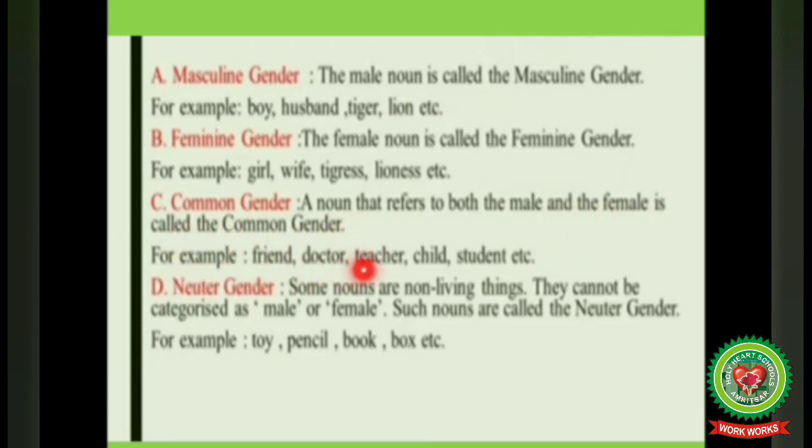For example, friend, doctor, teacher, child, student, etc. Last is neuter gender. Some nouns are non-living things. They cannot be categorized as male or female. Such nouns are called the neuter gender. For example, toy, pencil, book, box, etc. All these are non-living things, so neuter gender.